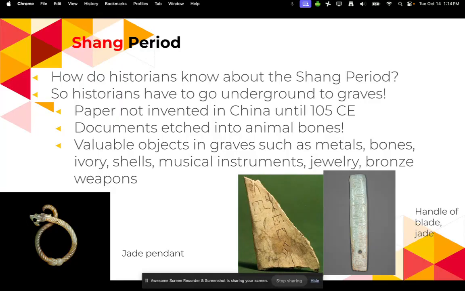So paper was also not invented in China until about 105 CE. So a lot of their documentation was actually etched into animal bone, like you see right here. There are also a lot of valuable objects in graves, such as metals, bronze, ivory, shells, musical instruments, jewelry, like we see here, and bronze and also weapons. So here's a handle of a blade right here.